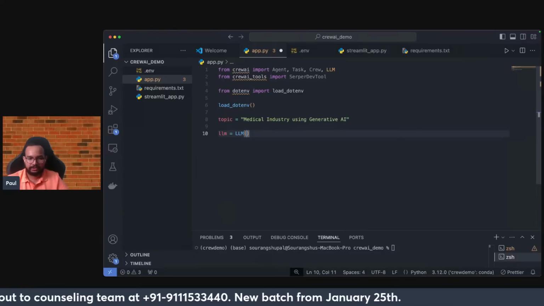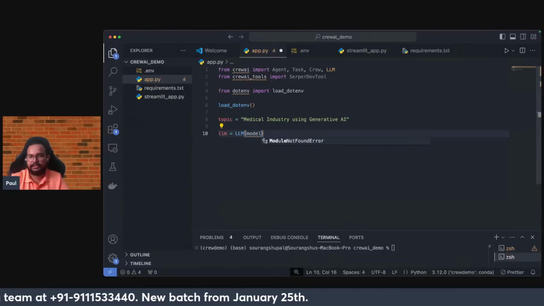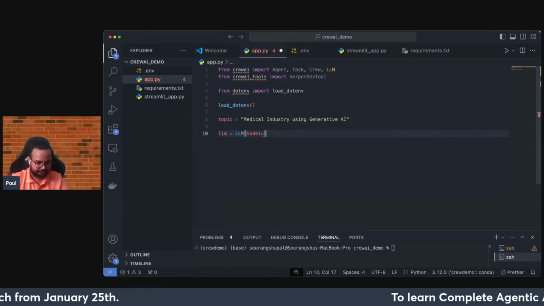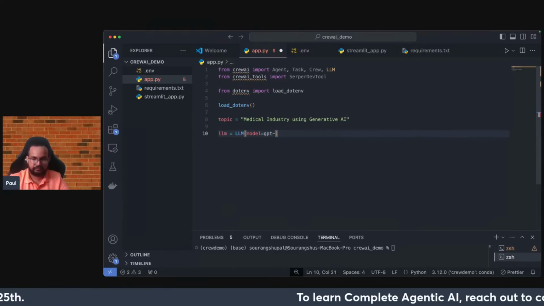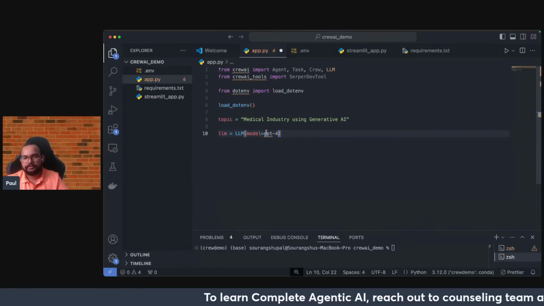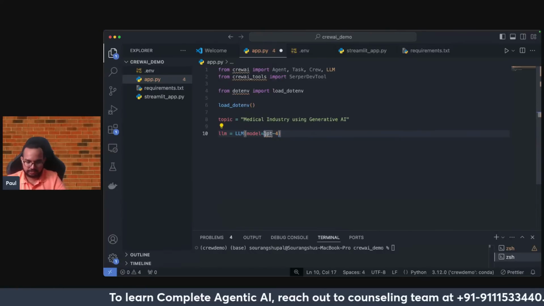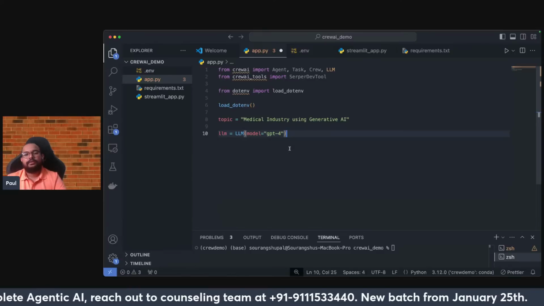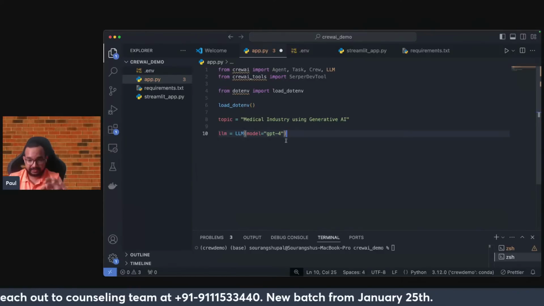So model is equal to, let's take something like ChatGPT 4, it works good. So gpt-4, and I need to provide the double quotes. Let me add it here. So this is the LLM definition that I have given.